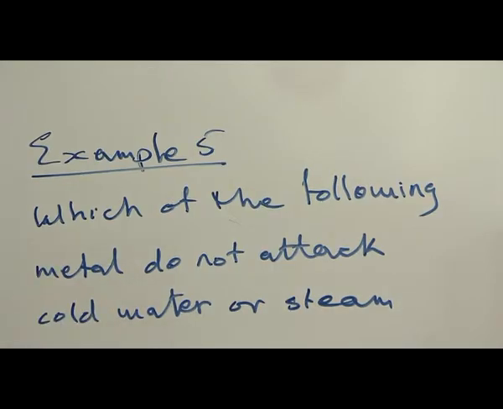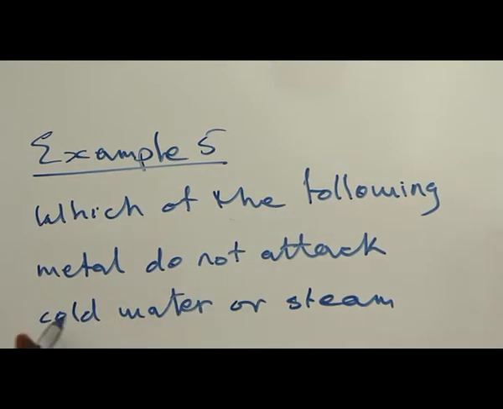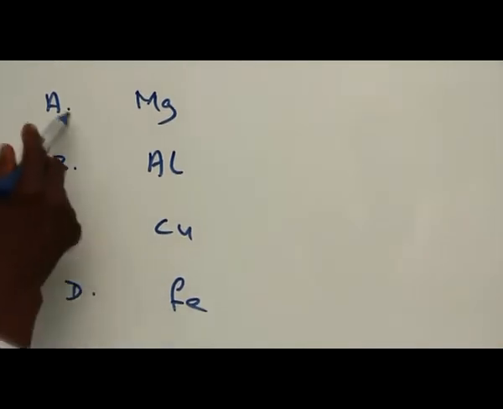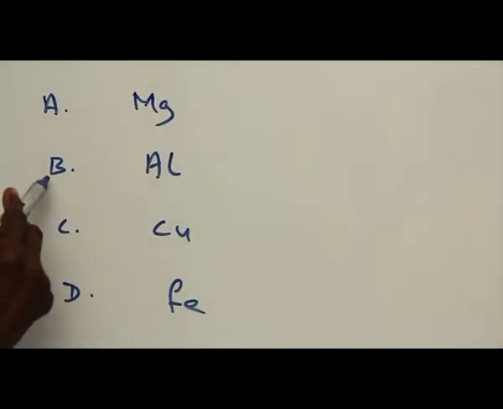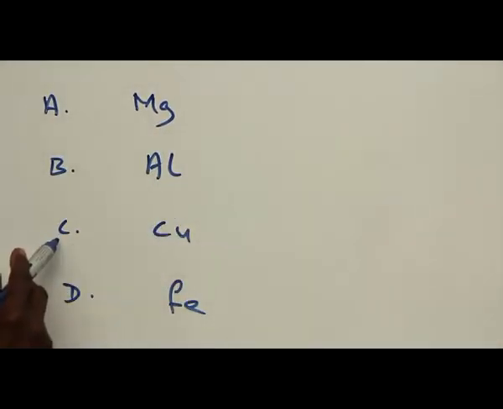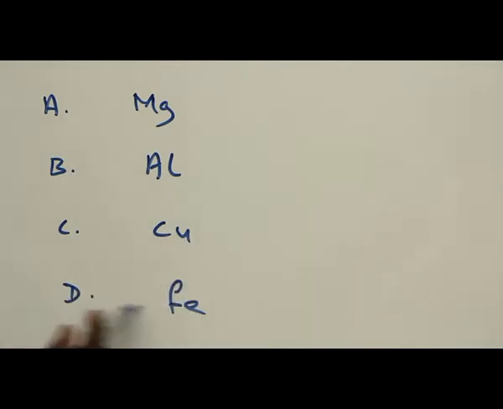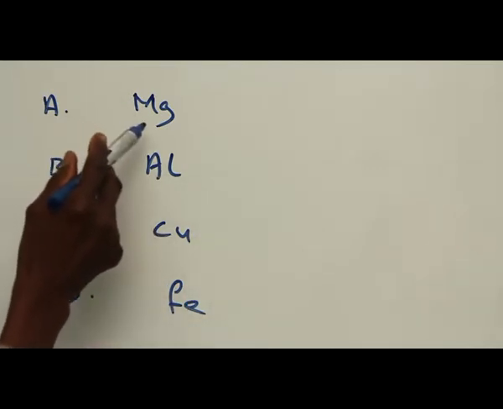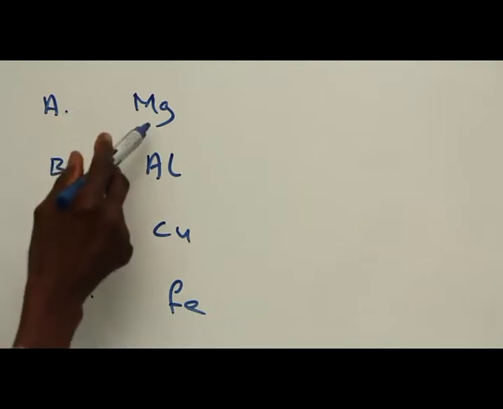Example 5. Which of the following metals do not attack cold water or steam? The options are A, magnesium, B, aluminium, C, copper, D, iron. Let's consider the options now one after the other. Magnesium is a moderately reactive metal, and so it attacks steam.